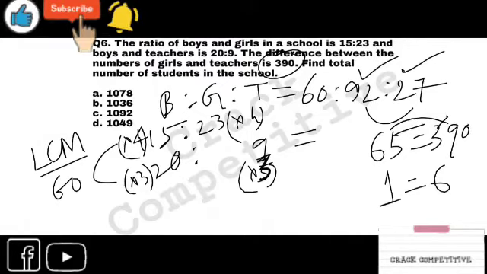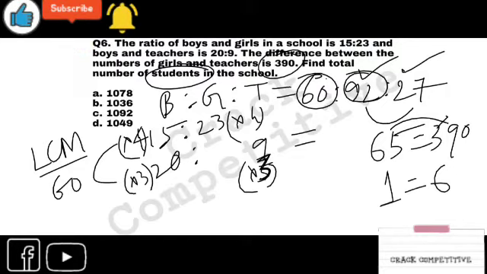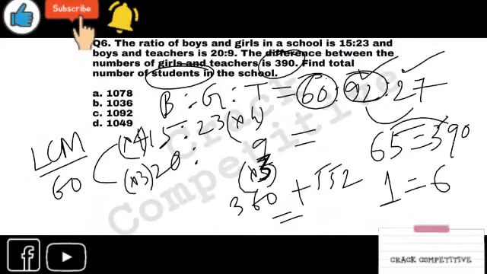So what is the question given? The question is to find the total number of students in the school. Look at this. It is students. Students means girls plus boys, both. So you have to multiply 6 with this figure and this figure. Multiply this. 60 into 6 is 360. And 92 into 6 is 552. So what will be the answer? 912, right?